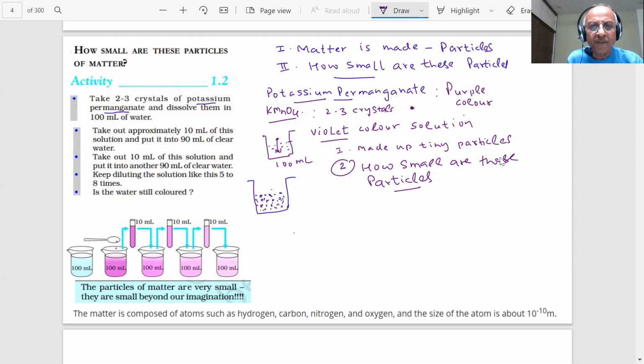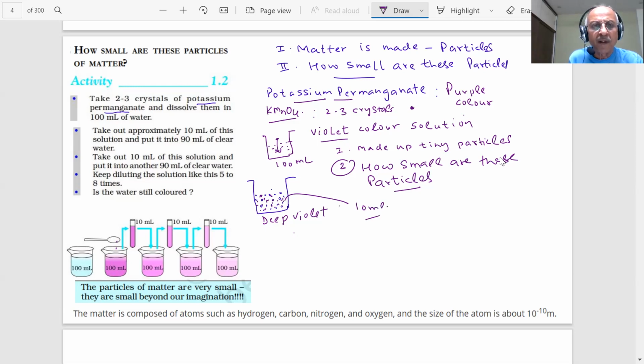How will I know this? What I do now? You have 100 milliliter of solution in which you dissolved 1 to 2 crystals of potassium permanganate. This is deep violet in color. You will take, student, 10 milliliter of this.